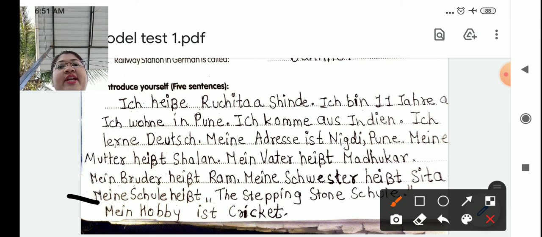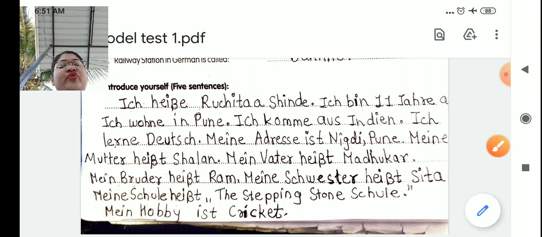Okay, your age you have to write your own age. So this is the essay. So with this our model test paper 1 we have finished. Complete this in your Arbeitsbuch. Okay, and do not forget to learn by heart this essay.